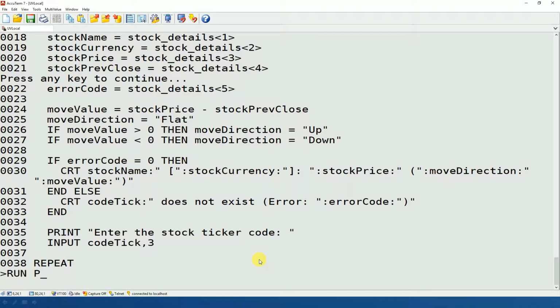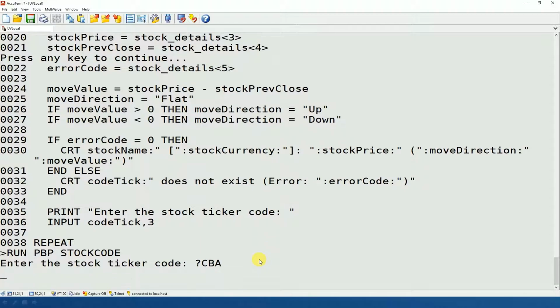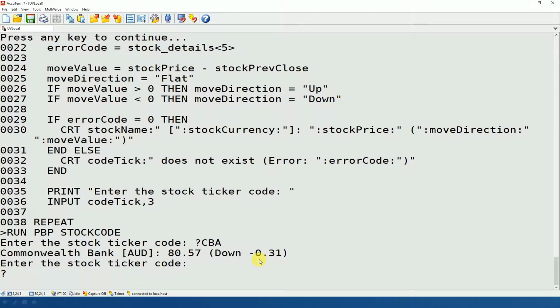If I run my stock code program here, the first thing it does is ask me for a stock code. So if I go CBA, it tells me it's the Commonwealth Bank of Australia. We're trading in Australian dollars. The currency is Australian dollars. The current value is $80.57, which you saw before, and that's actually down for today by 31 cents.